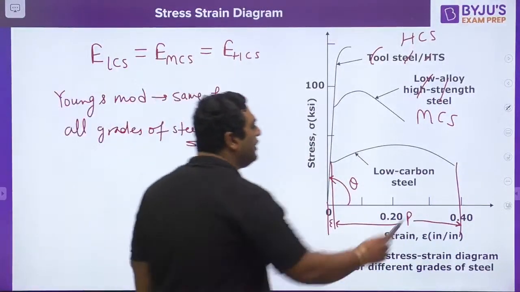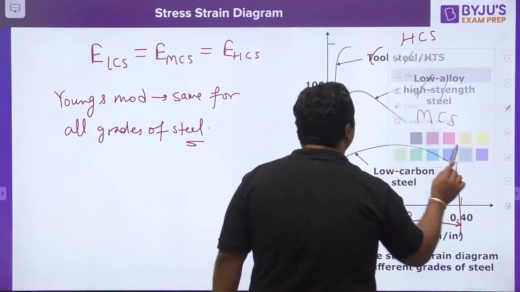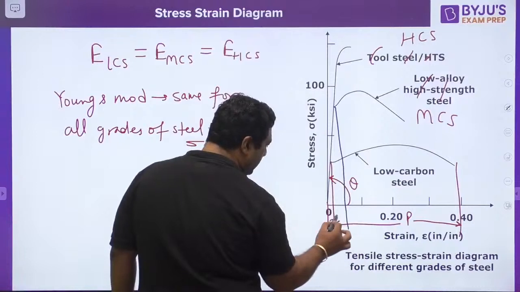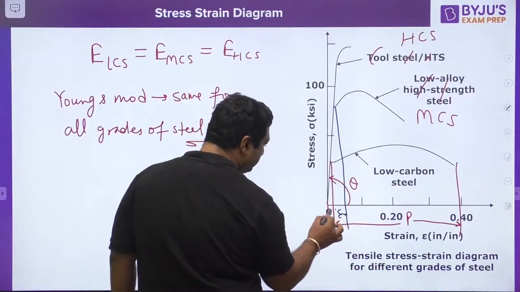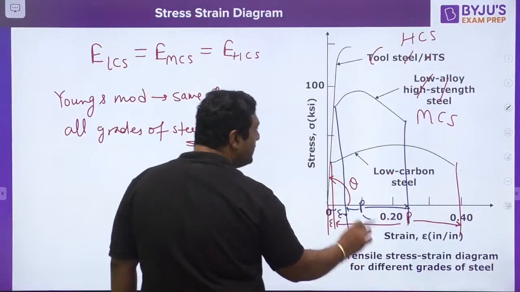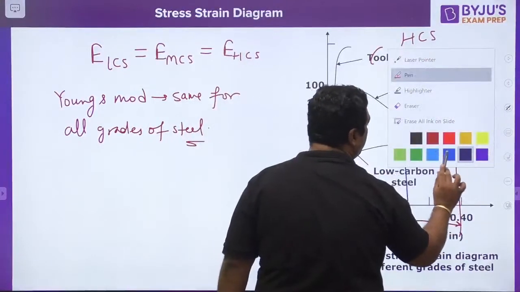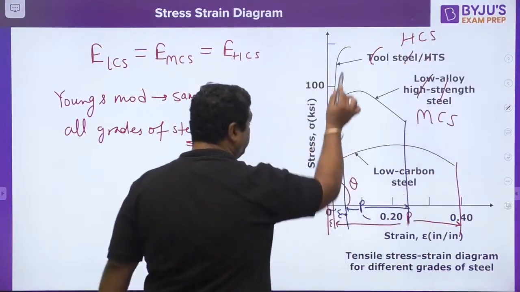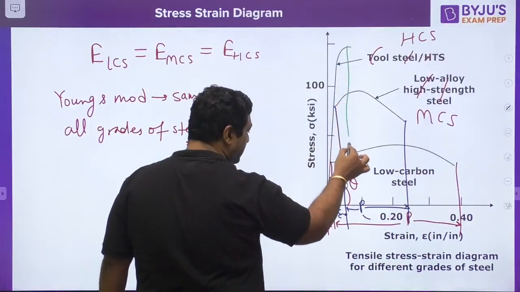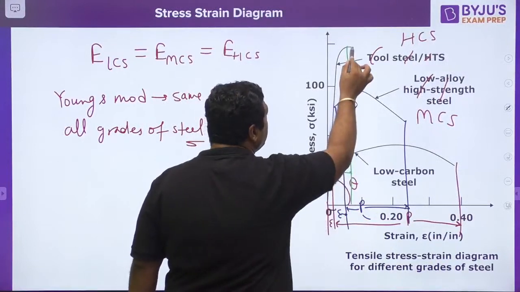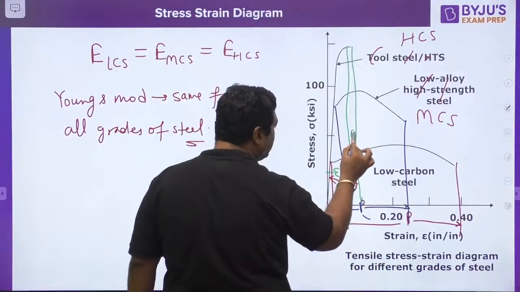And my dear, if you are going for the medium carbon steel, you can say up to this point we will be having the elastic, and after that we are having the plastic. Similarly, if you see the high carbon steel, this region is going to be the elastic and this region is going to be the plastic.